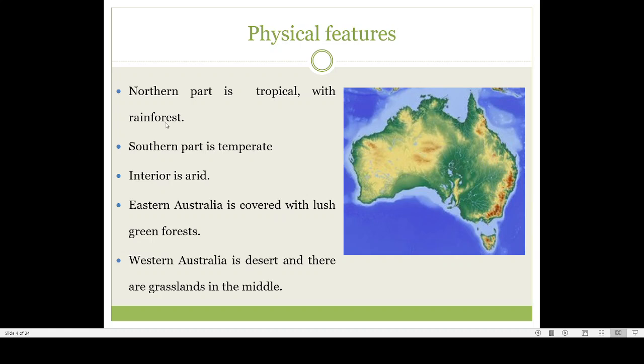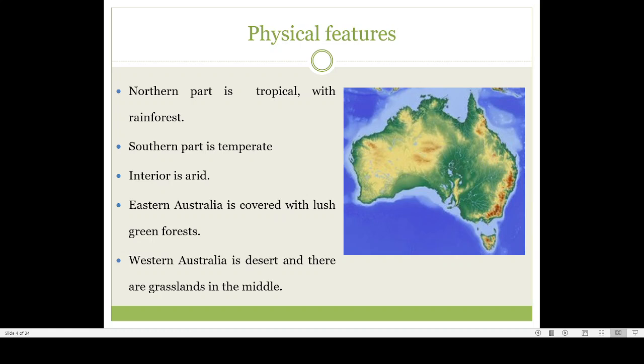So when we say Australia has a tropical climate, this side of Australia, here you can see, also has a tropical belt or climate, almost like the climate of Kerala. Then the southern part is temperate. Where is the southern part? This is the southern part. I will show you also that this is the southern part.